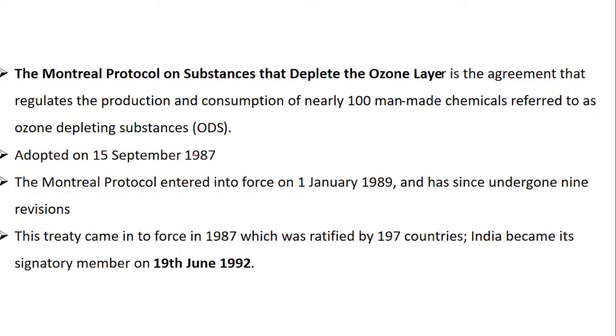It has undergone 9 revisions, that is updations. The treaty was ratified by 197 countries. Now I told you very well what is the meaning of ratified. I hope you remember the meaning of ratified. If not, you just put me the doubt, I'll again explain it.